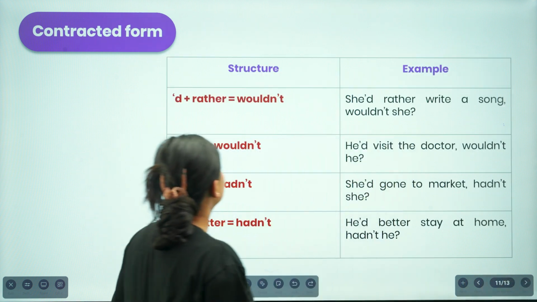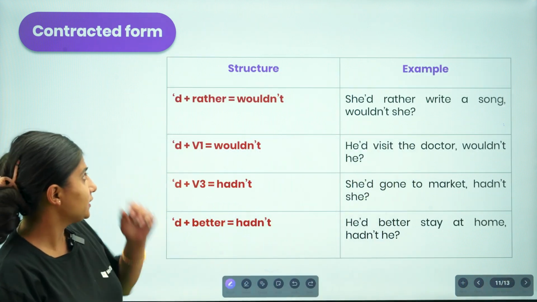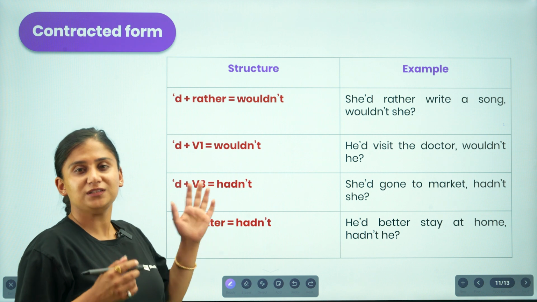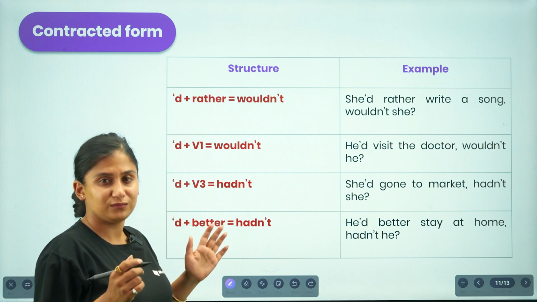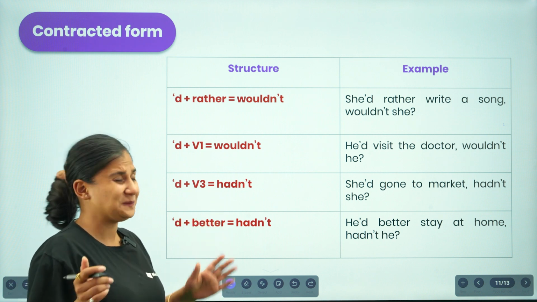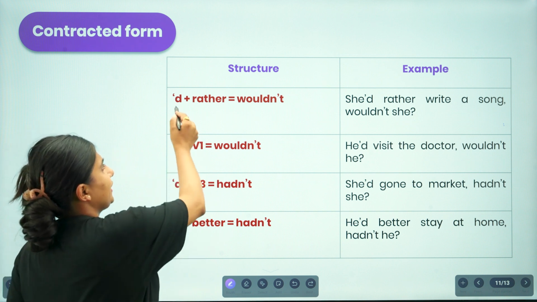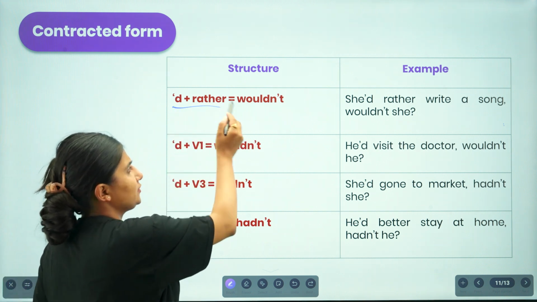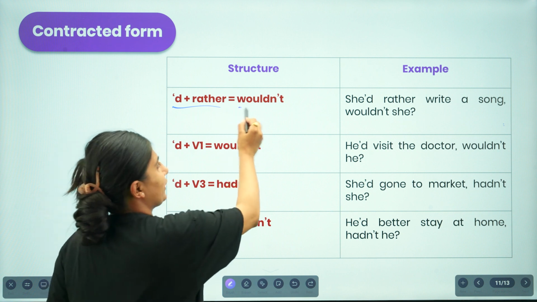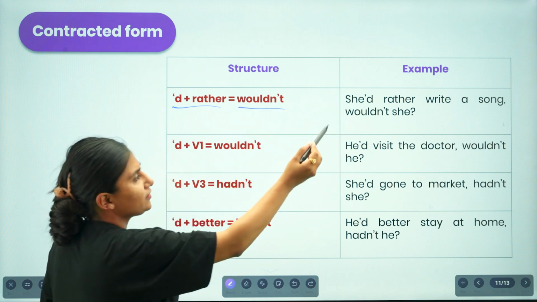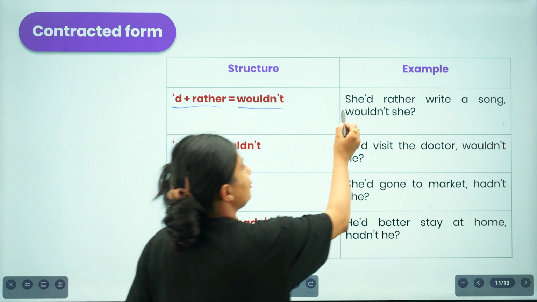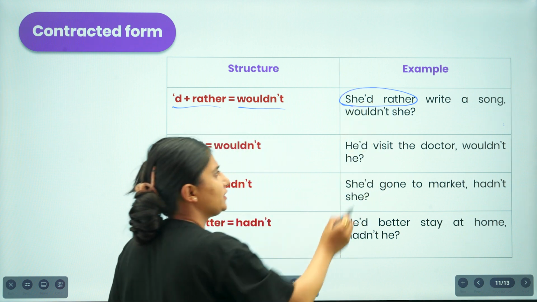So now here are the structures. These are the structures that make you guys quite perplexed. So don't be perplexed. If you get the structure like 'd plus rather', you are supposed to consider this as would not. That is, she would rather write a song. So based on this idea, you are supposed to create a question tag.